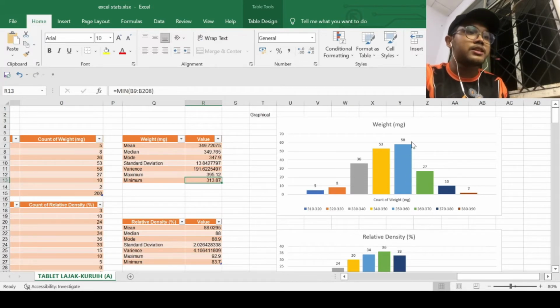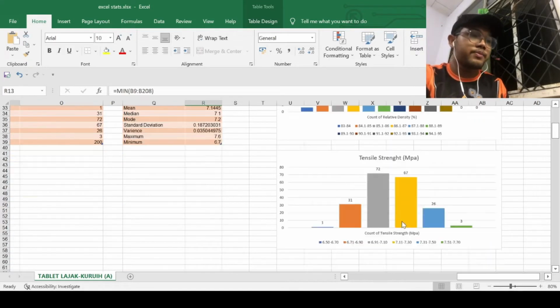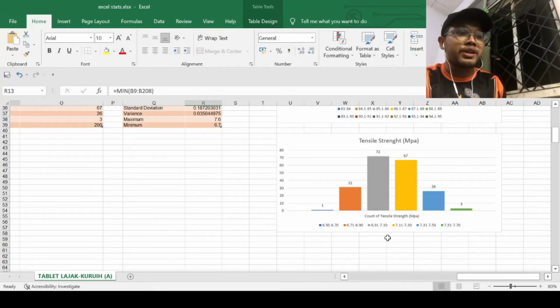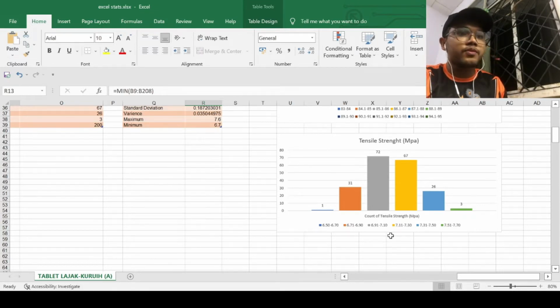As I said before, the maximum count for the weight is 58 at 350 to 360 milligram, and the maximum count of relative density is 36%, at 88.1 until 89%. And the last one, for the tensile strength, we have the maximum of 72 at 6.91 until 7.10. So for part A, that's all from my part.